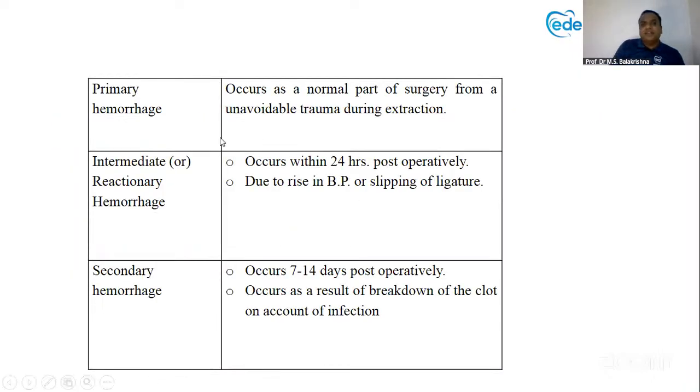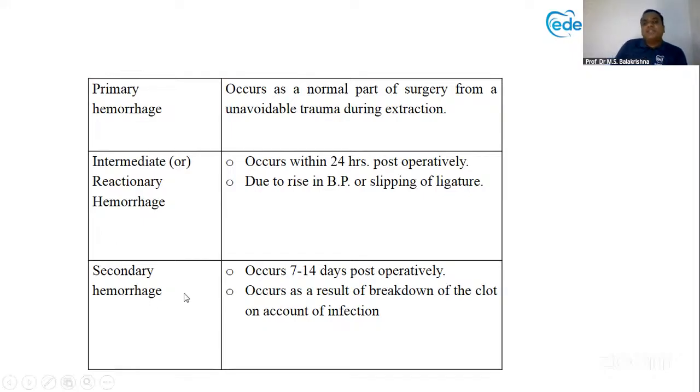Same explanation. Intermediate or reactionary hemorrhage is within 24 hours. And after 24 hours, any bleeding, that is called secondary hemorrhage. Point to be noted, after primary hemorrhage, we generally call it secondary hemorrhage. It's not like that. Primary, secondary, in between, intermediate or reactionary hemorrhage is there. So please do not get confused. You can remember it like a mnemonic, PRS. Primary hemorrhage, reactionary hemorrhage, secondary hemorrhage. PRS. There is R in between both of them.